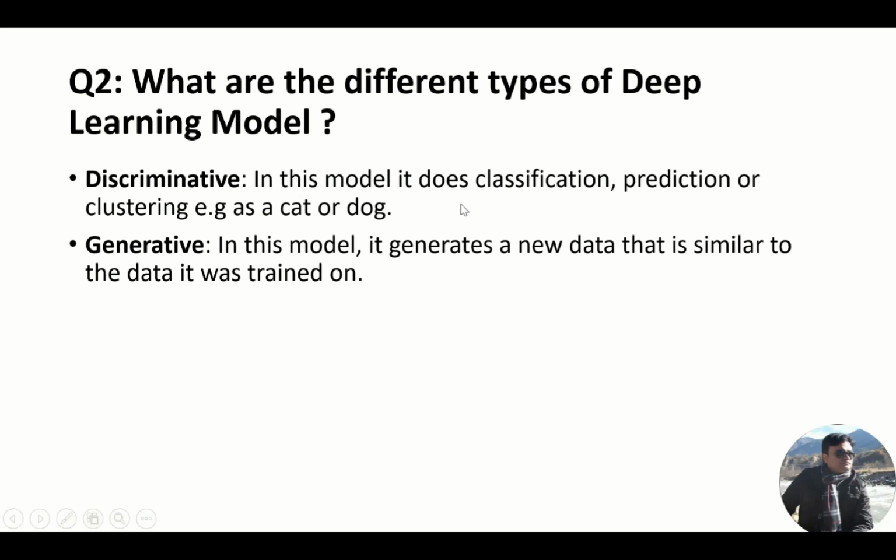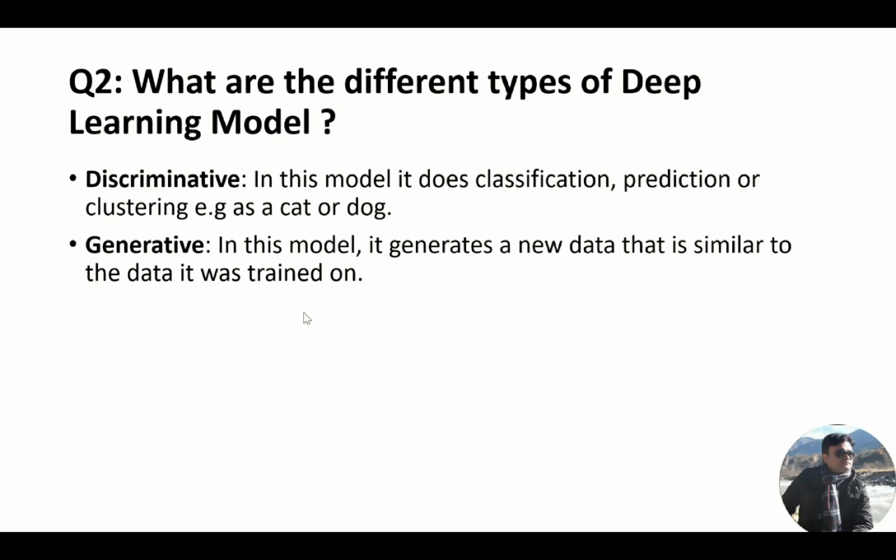So inside deep learning, there are some discriminative algorithms like RNN, RCNN, Mask RCNN, LSTM, GRU. So these are the discriminative models, and they do classification, predictions, and clustering. If it is a cat or a dog, it classifies it as a cat or a dog.